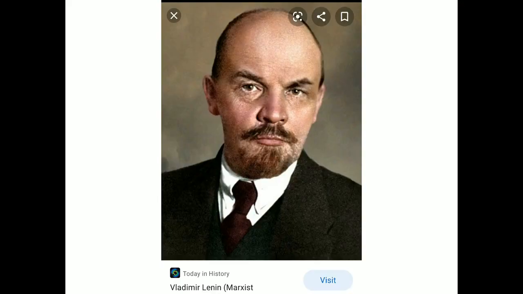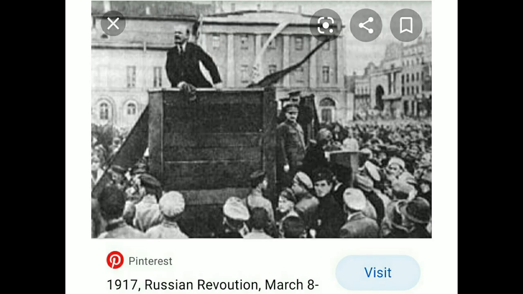He is Lenin, the leader of the Bolsheviks. This is one of the pictures of Lenin when he is addressing the gathering in Russia.